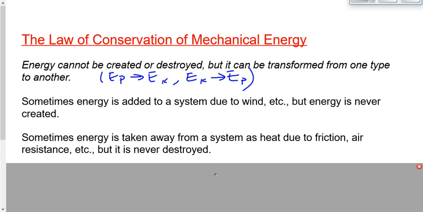So how exactly do we go about solving a problem involving conservation of energy now? Well, because the total energy remains the same, we can say for every single one of these questions, EI, the initial energy, wherever we define the initial point of the question to be, EI will be equal to EF, the total energy at the end of the problem.